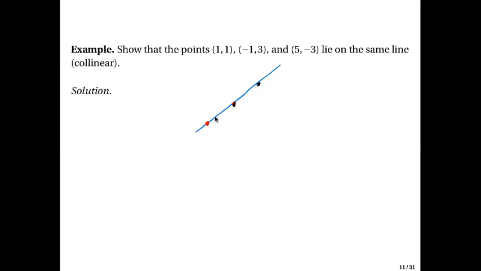If the slopes that you've calculated are equal, and since they have a common point, it will mean that the 3 points lie on the same line. So that's what we're going to do.